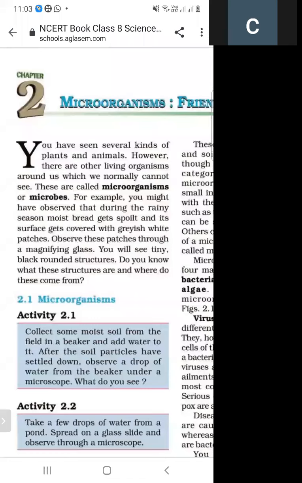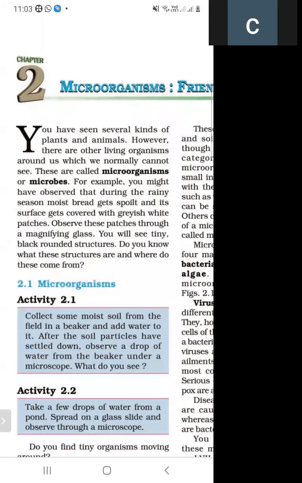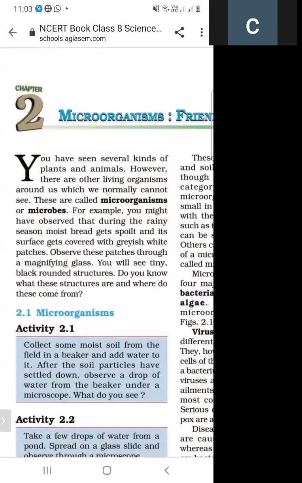are also called microbes. And what do we mean by microorganism? The small organism which we cannot see is called a microorganism. And what is the other name of microorganism? Microbes. Microbes is the other name of microorganism.